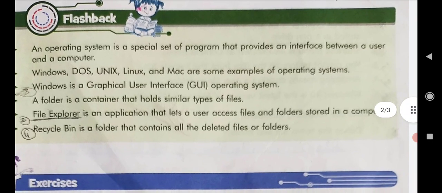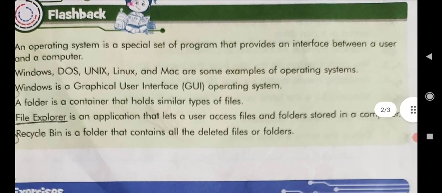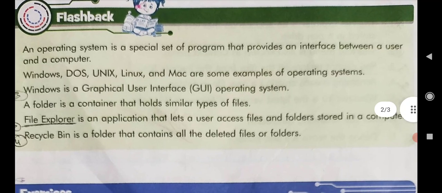Here in the summary, an operating system is a special set of programs. What is an operating system? An operating system is a special set of programs that provides an interface between a user and a computer. Windows, DOS, Unix, Linux and Mac are some examples of operating systems.